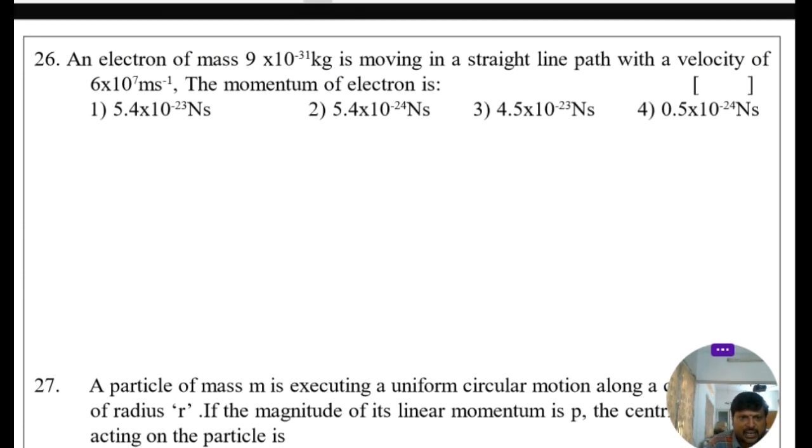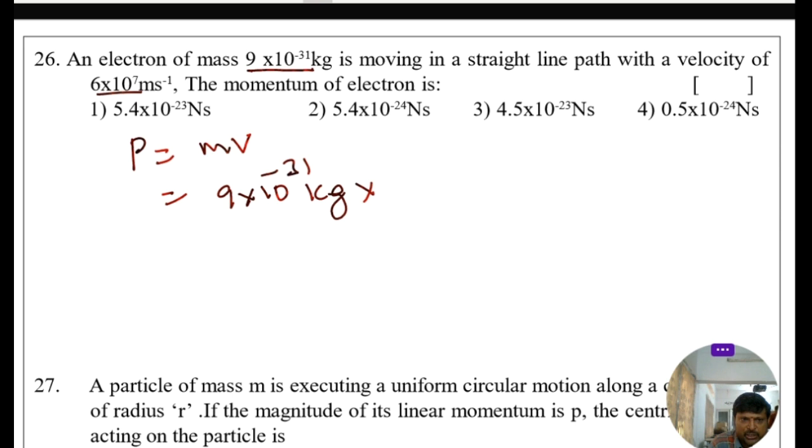An electron of mass 9 into 10 power of minus 31 kg is moving in a straight line path with a velocity of 6 into 10 to the power of 7 meter per second. The momentum of electron is, we know very well, momentum is equal to mass into velocity. Here mass of the electron is 9 into 10 to the power of minus 31 kg into velocity, that is 6 into 10 to the power of 7 meter per second.